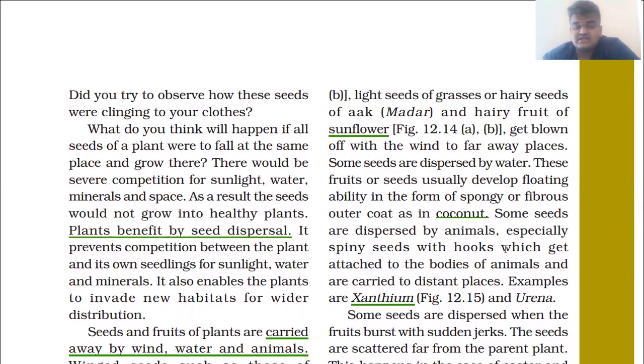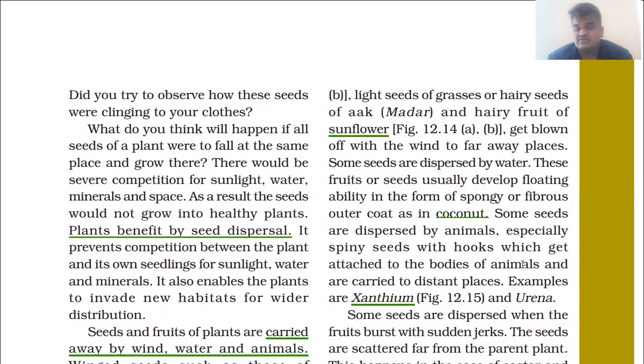Some seeds are dispersed by animals, especially spiny seeds with hooks, which get attached to the bodies of animals and are carried to distant places. These are seeds which can be carried by us, knowingly or unknowingly. If these seeds have hooks on them, they will cling to our clothes or some other place, then come with us and be carried to distant places.